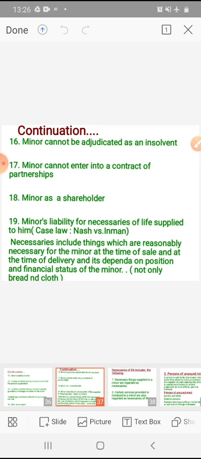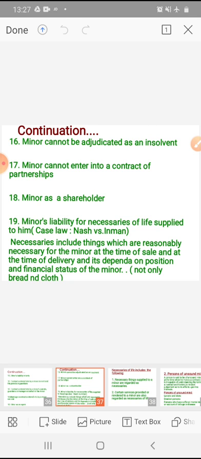Next, the last one, and an important thing: minor's liability for necessaries of life supplied to him. Under this there is one case law, Nash versus Inman. We'll see that in the next video. First we'll see the minor's liability for necessaries of life supplied to him.